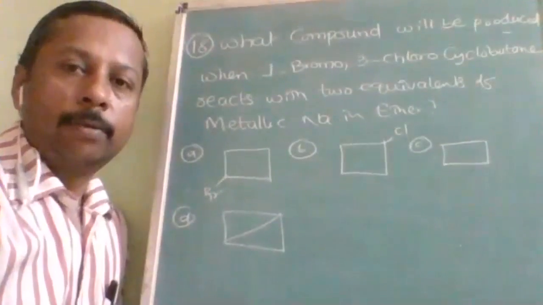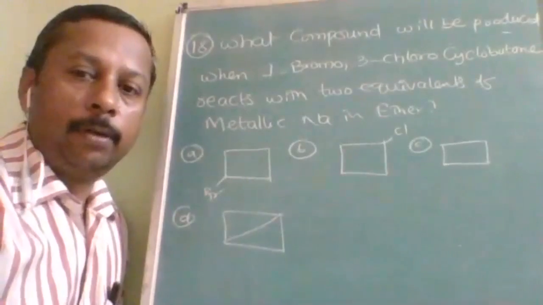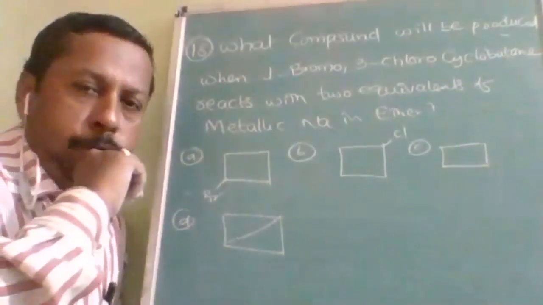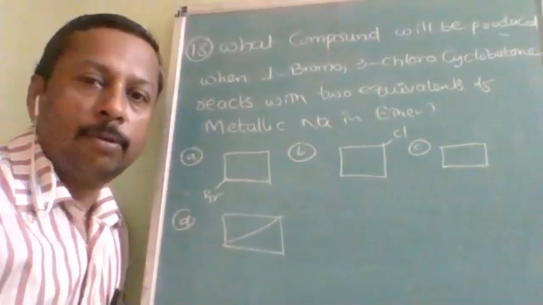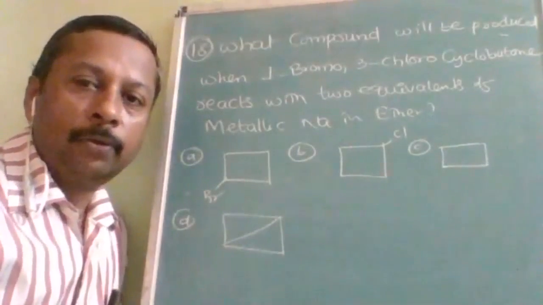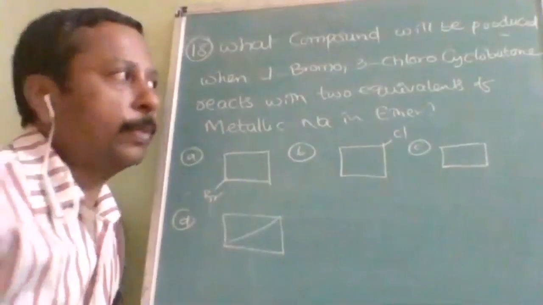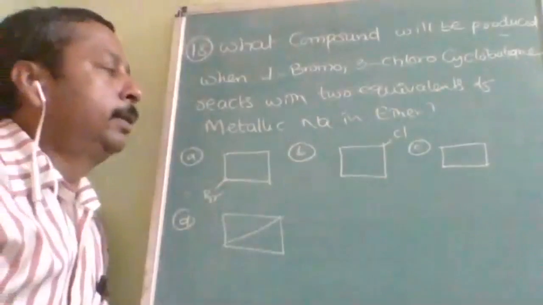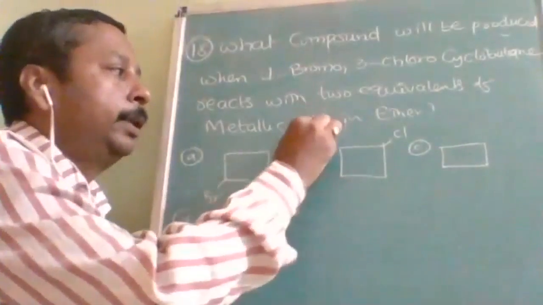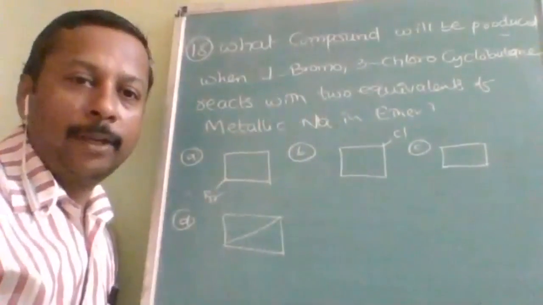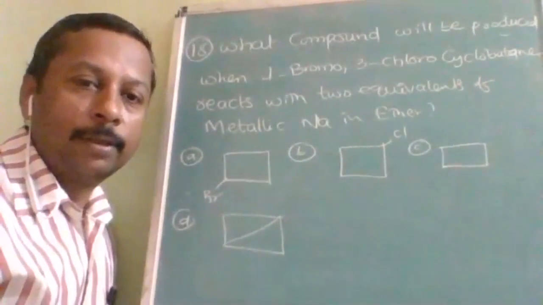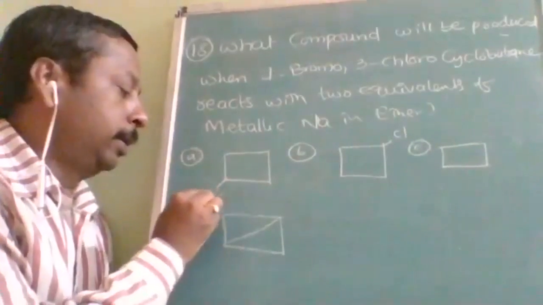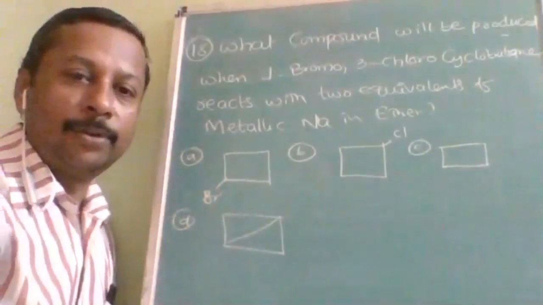Okay, here is the next question. What compound will be produced when 1-bromo-3-chlorocyclobutane reacts with two equivalents of metallic sodium in ether? It is a very famous question and a very recent question. If you are aware of the recent trend questions, then you should be able to answer well.